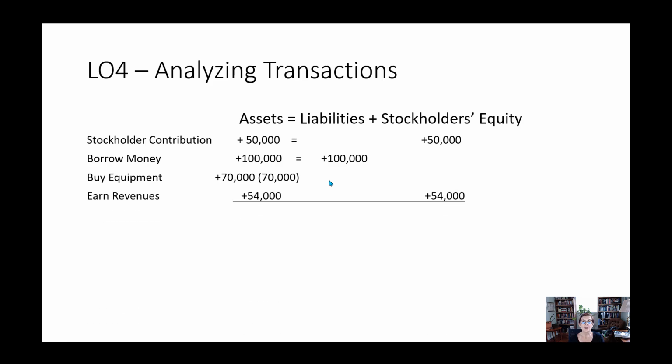Finally, let's say the company earns some revenues. So customers give you $54,000, you have cash, and you have equity. That's the retained earnings. Remember, we said revenues increase our equity. So in the end, we add all of these up, and we see that we have assets totaling $204,000. We have some cash, and we have some equipment. We have liabilities of $100,000, and we have equity of $104,000. These two added together equal that, right?